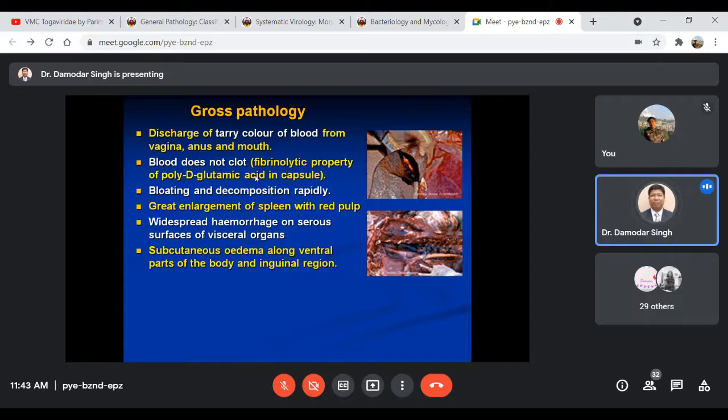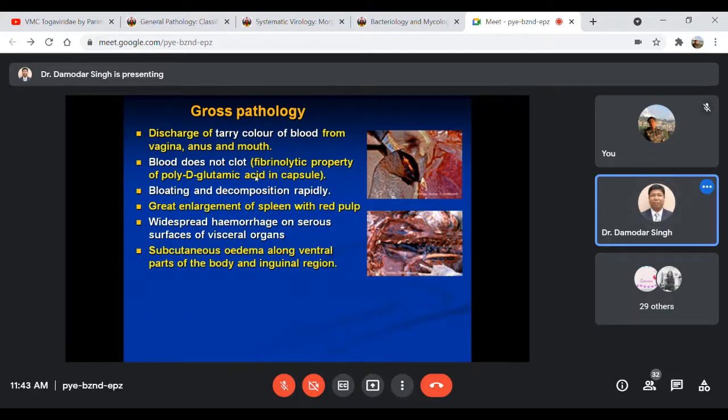That's why blood doesn't clot; if the fibrins are already lysed, there is no fibrin formation, right? So blood doesn't clot.